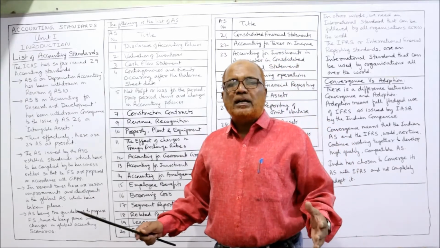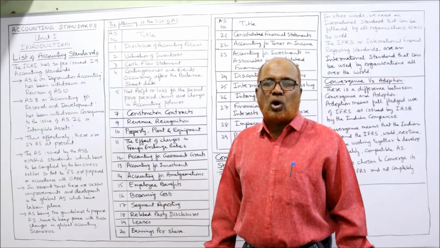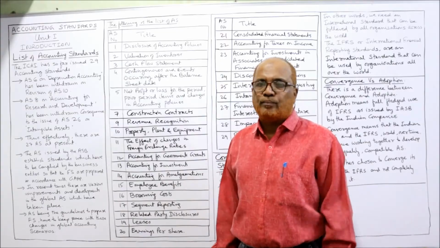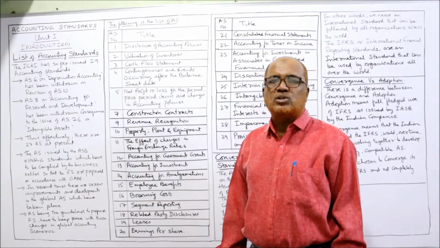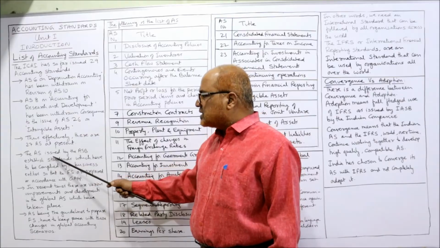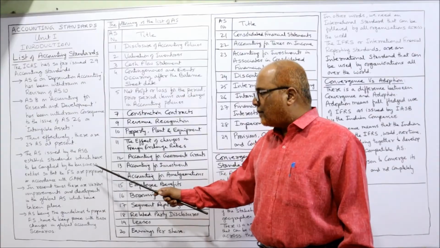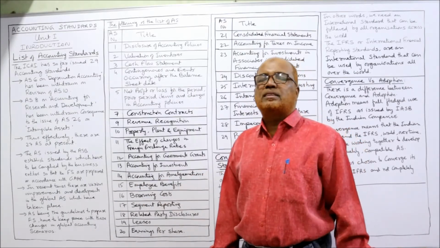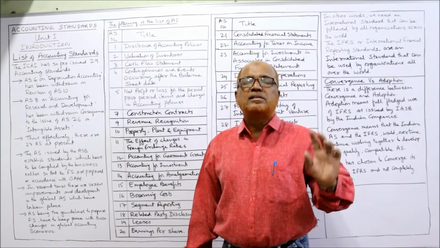So right now, out of 29 accounting standards, two are withdrawn, that is the 6th and 8th. Thus effectively there are only 27 accounting standards applied at present. The accounting standards issued by ASB establish the standards which have to be complied with by business entities so that financial statements are prepared in accordance with GAAP, generally accepted accounting principles.